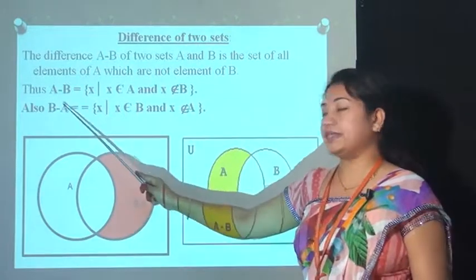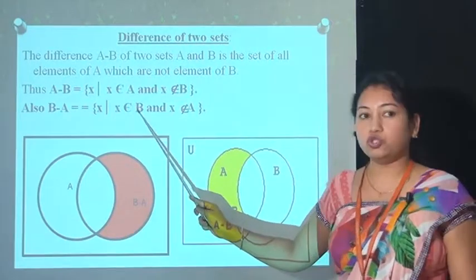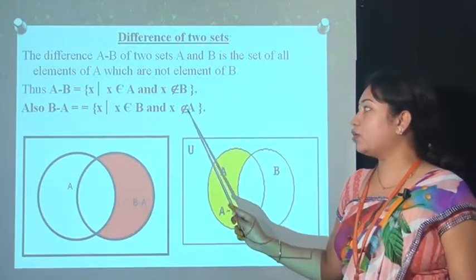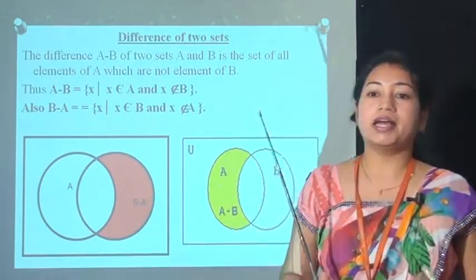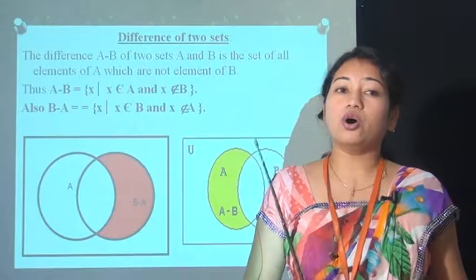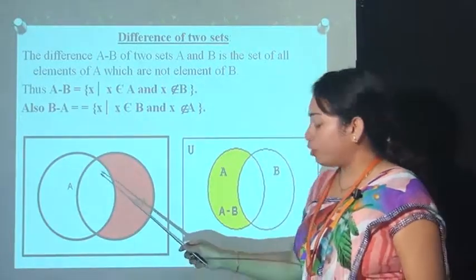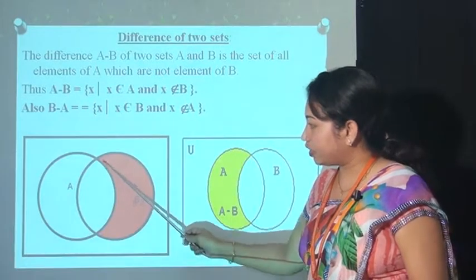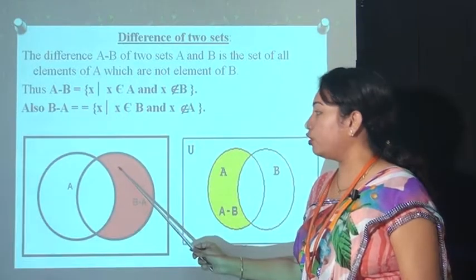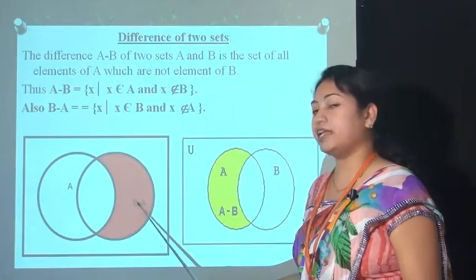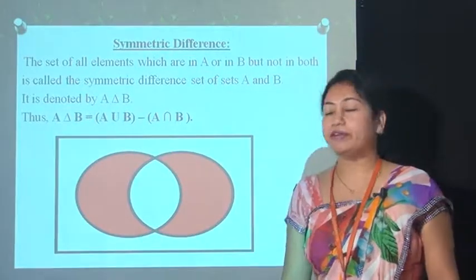Also B minus A is equal to the set of X such that X belongs to B and X does not belong to A. That means B minus A contains the elements which are only in B but not in A, and the Venn diagram of this set is this one. Here you can say that this reddish portion only shows the elements which are in B minus A. Now the next point is the symmetric difference.